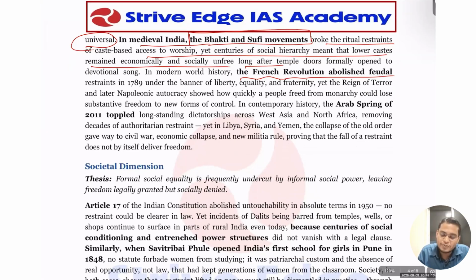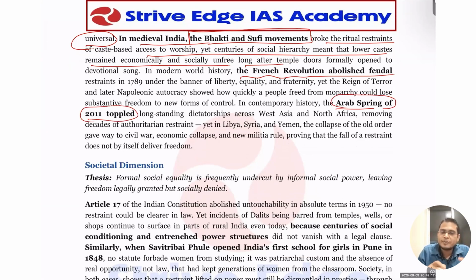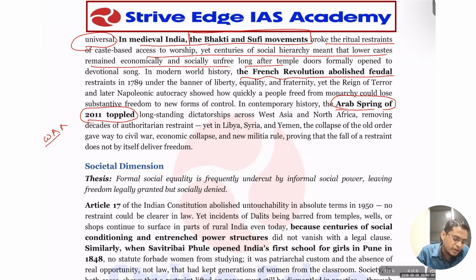Same thing happened in the Arab Spring. The Arab Spring started against all these autocratic rulers in the Arab states. Gradually this Arab Spring spread across all the countries of WANA. This is what is called WANA, West Asia and North Africa.